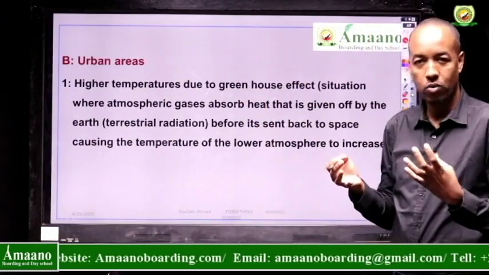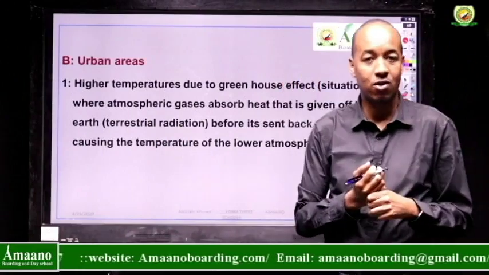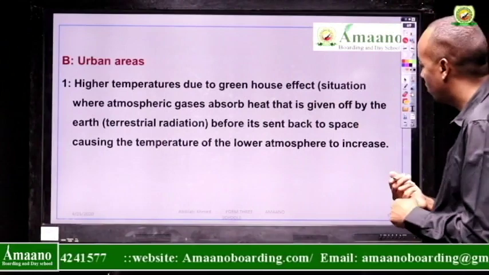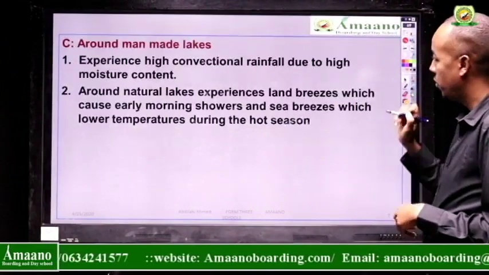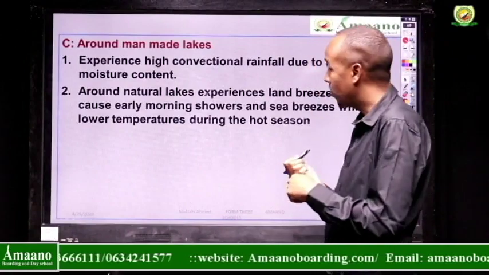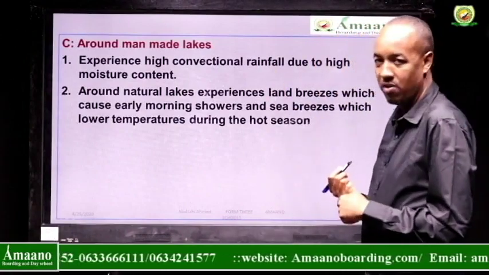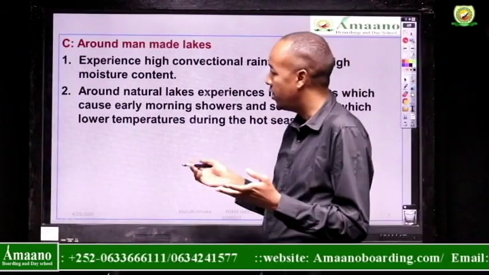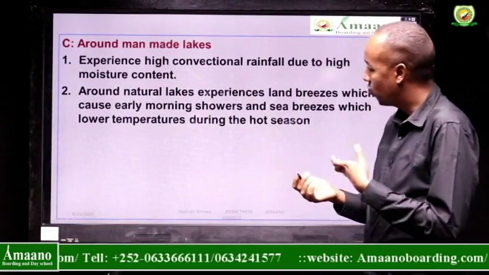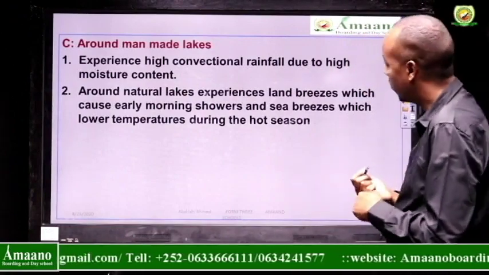Even in the developed countries, the bigger towns and the smaller ones differ in terms of temperature. Why? Because of the greenhouse effect. And the greenhouse effect explanation is there for you. You will read. And the third example, the last point of local climate, is around man-made lakes. If a person is living around artificial lakes, they have their own distinct climate, because the lakes also take part in changing the climate.